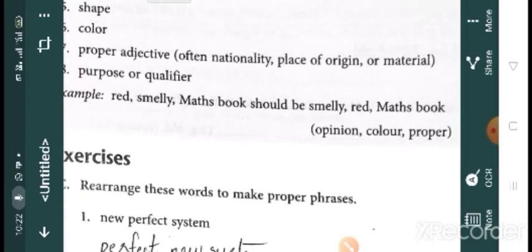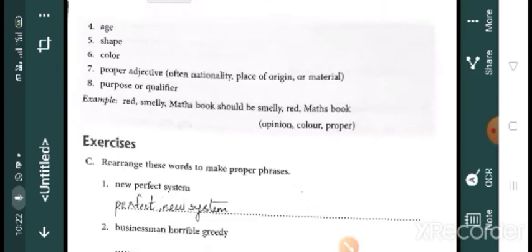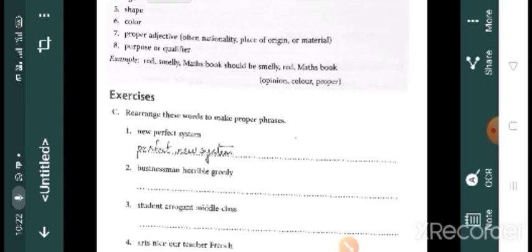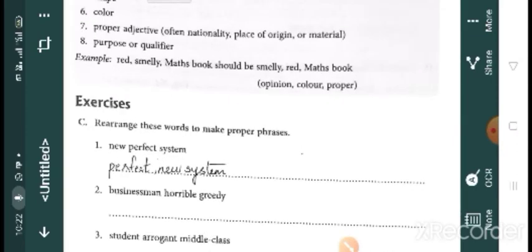So here, okay, one example is here. Red, smelly Max's book. It should be smelly red Max's book.